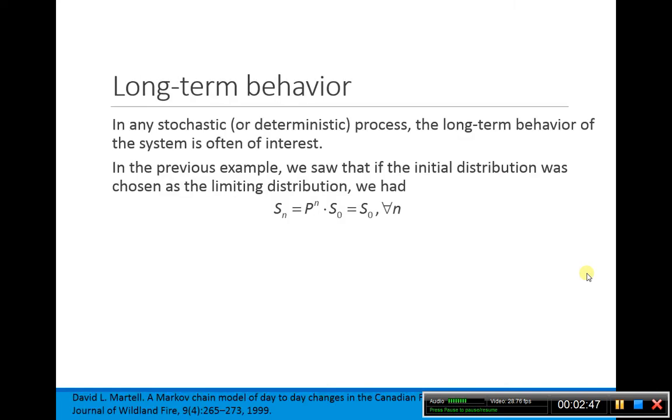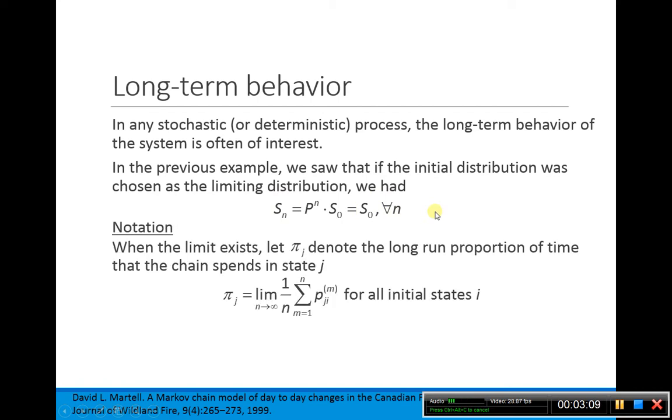So what does that mean? Well, this gives us our long-term behavior. In the previous example, we saw that if our initial distribution S0 was our steady state, then our Sn was always S0 for all time. For the notation, we're going to let pi j denote the long-term proportion of time that the chain spends in state j. So we think of pi j as being our steady state.